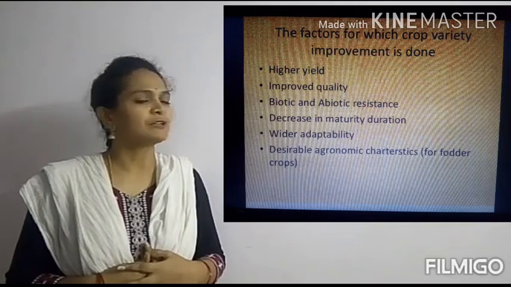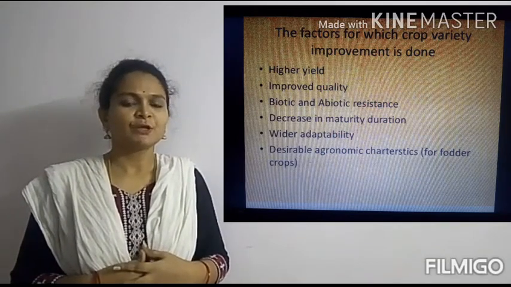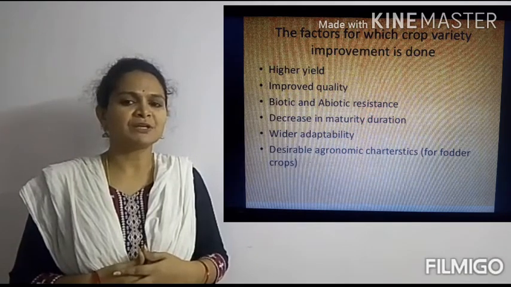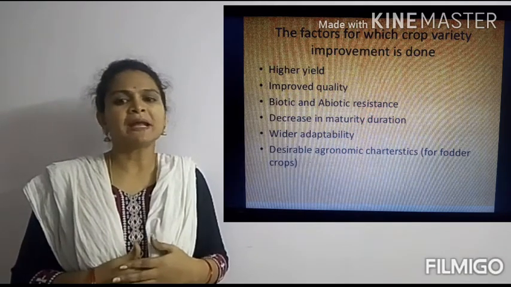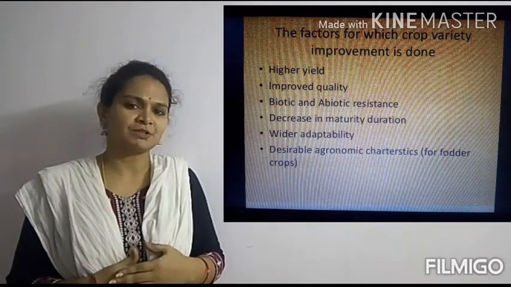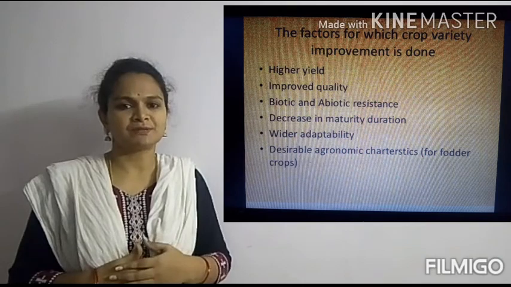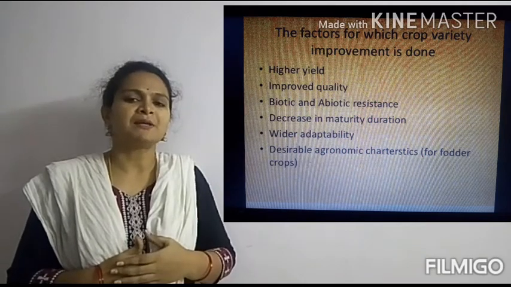The first factor we are going to discuss is high yield. To increase the crop production per acre, we are adopting new methods like hybridization and gene incorporation. Our motto is to increase the production. That is called higher yield.